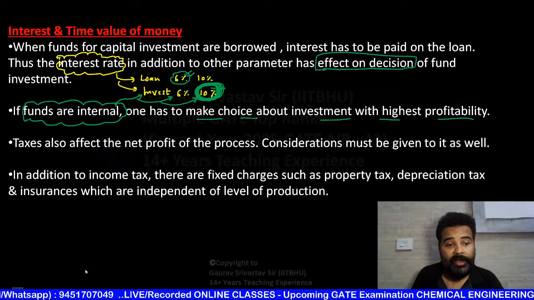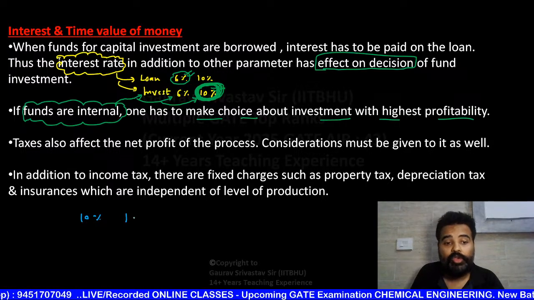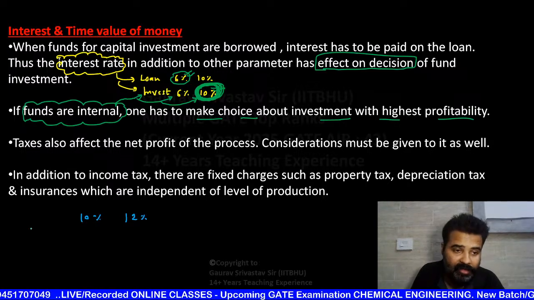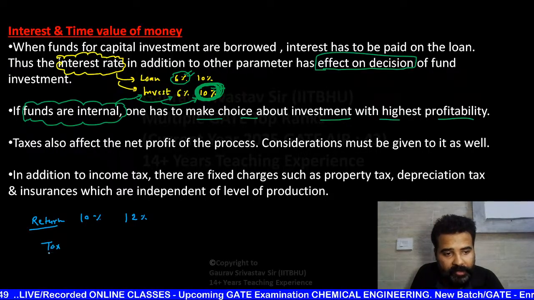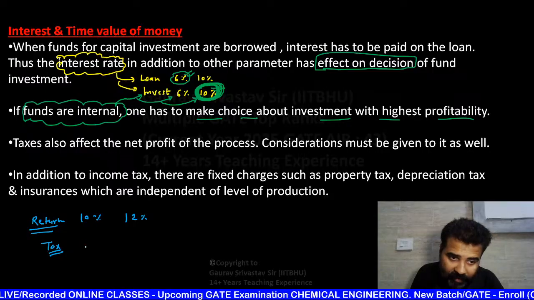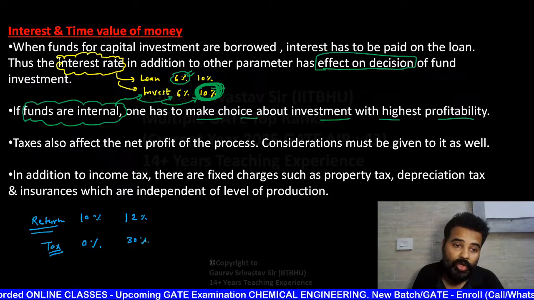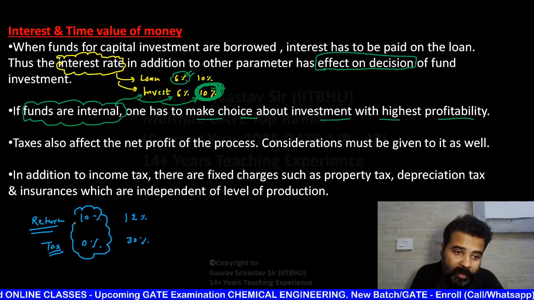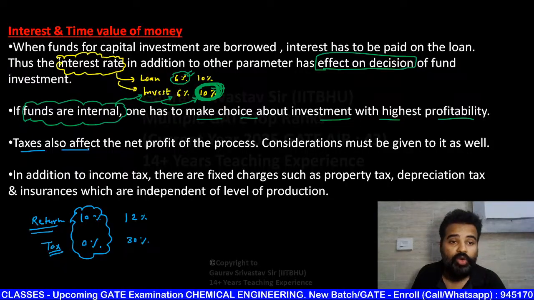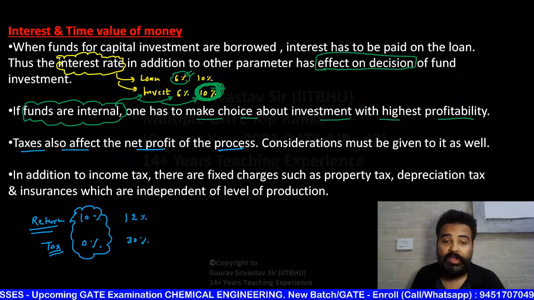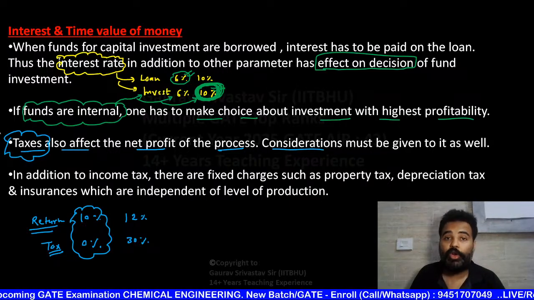Taxes are also going to affect you. Maybe at one place you are getting just 10% return, and second place you are going to get 12% return. But this is return, ये क्या है बेटा? ये आपका रिटर्न है. And government tax on this it's 0%, but on this it's 30%. So now overall this project is good for you beta, this project is good for you. So taxes are also going to affect the net profit of the process. So you are also going to consider this tax point also in order to choice of any project.